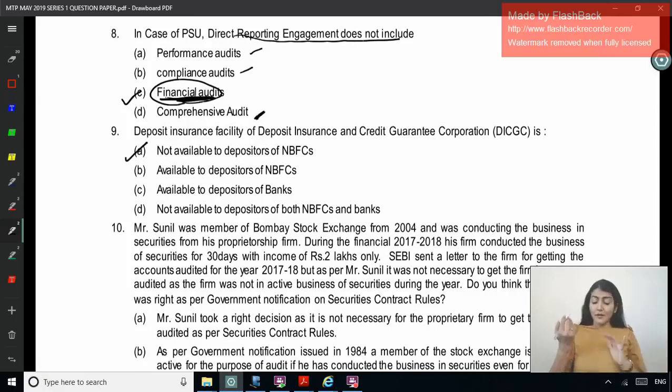For banks, yes, it is available to the depositors of the bank, but not available to the depositors of the NBFCs. So this is a concept-based question.